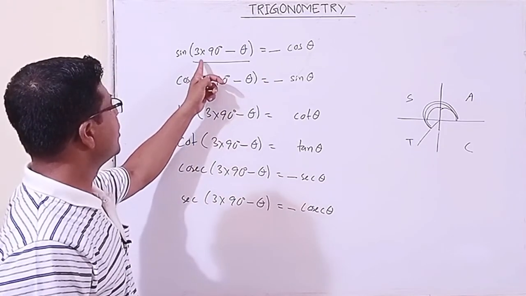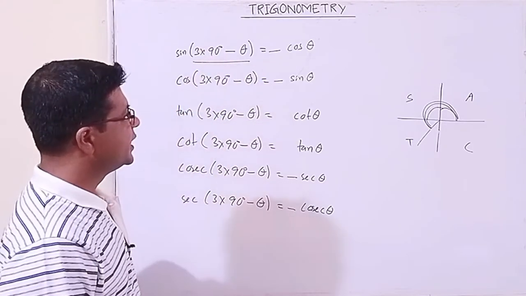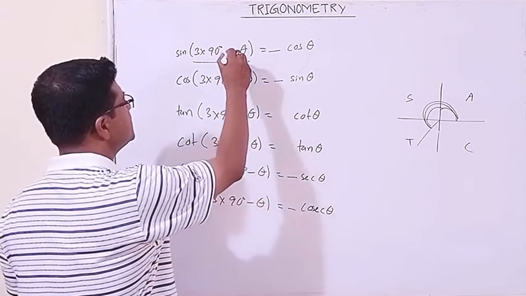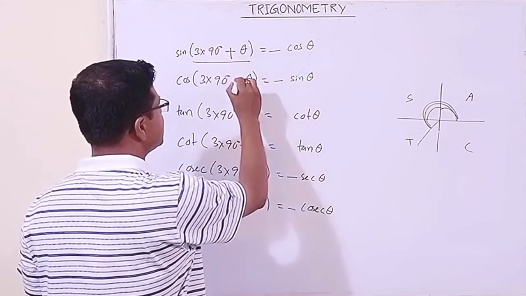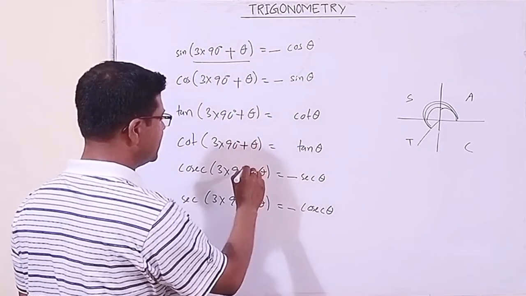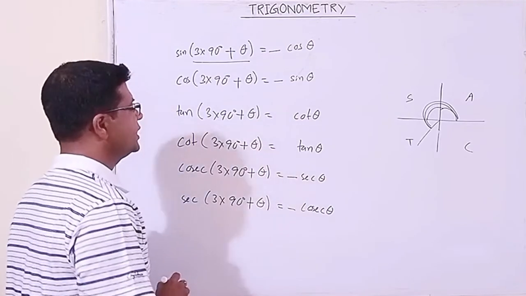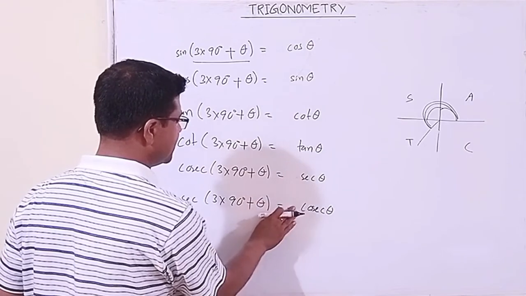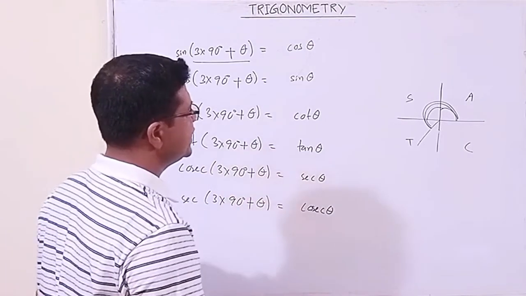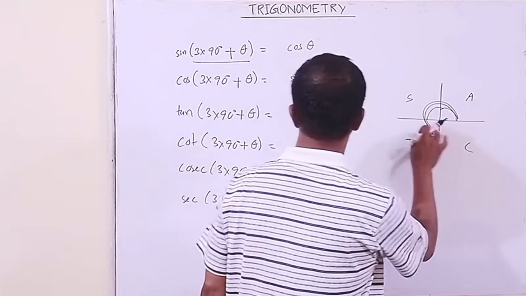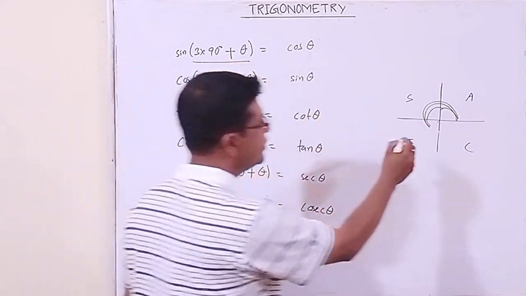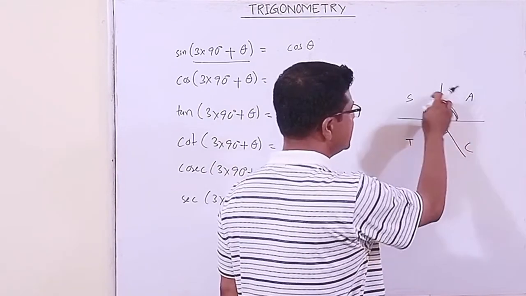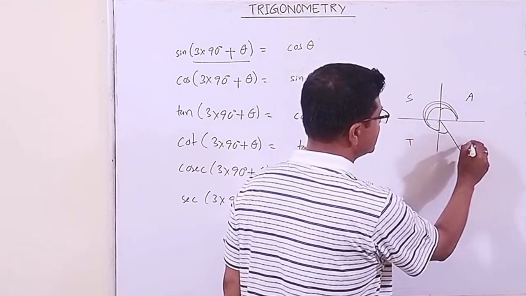If the angle is odd multiple of 90 minus theta. Now sometimes this also may happen. I think you have written the chart. Okay, please write the chart. Now I'll remove the sign. If the angle is 3 into 90 plus theta, meaning plus something, where does the angle lie? At first please identify.